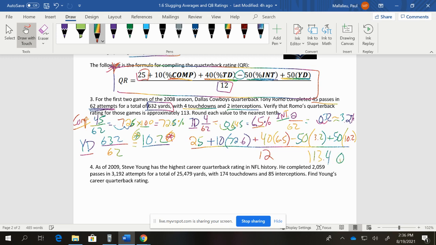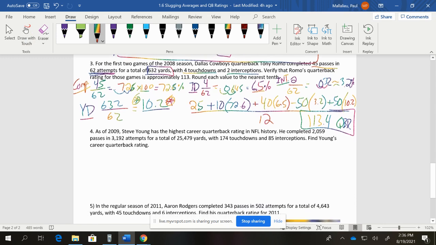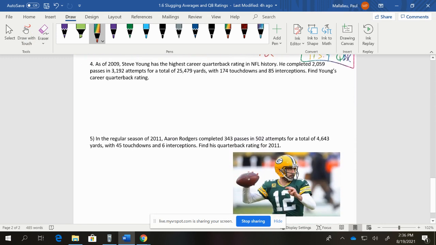113.4. Sometimes you see it as QR, sometimes you see it as QBR. Either way, that is a very, very high quarterback rating. So that would be an ideal scenario to have your quarterback with those kind of numbers. Now, did he consistently hit those numbers over the full season? No, but for that 2-game span, it's still pretty impressive.